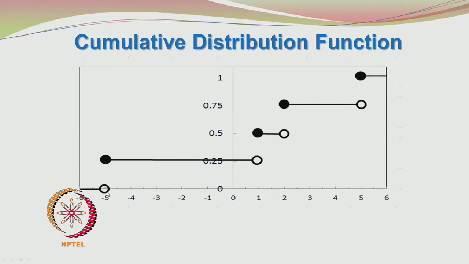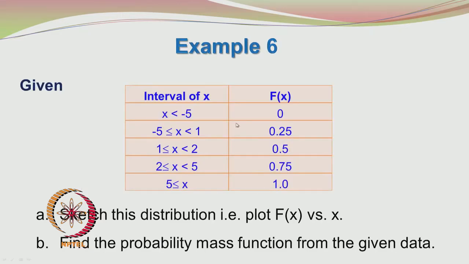At minus 5 and up to 1, the cumulative distribution function takes the value of 0.25 and then it jumps to 0.5 until you reach the value of 2. Once again there is a discontinuity at the value of 2, and the functional value jumps from 0.5 to 0.75.